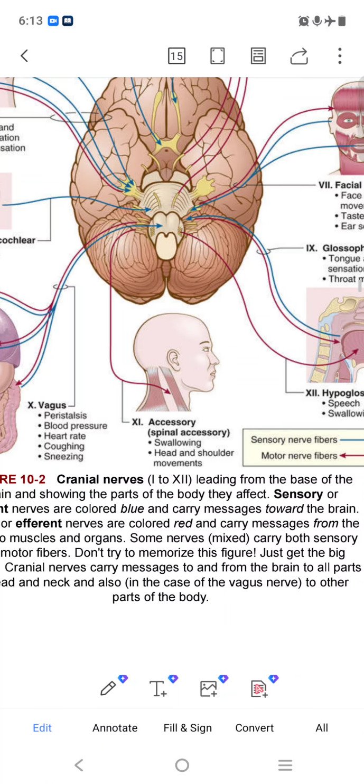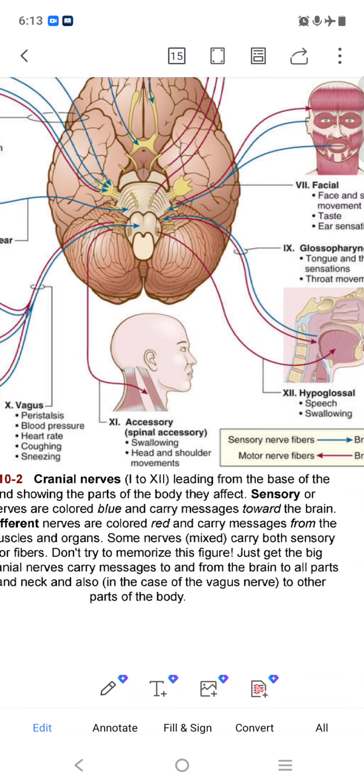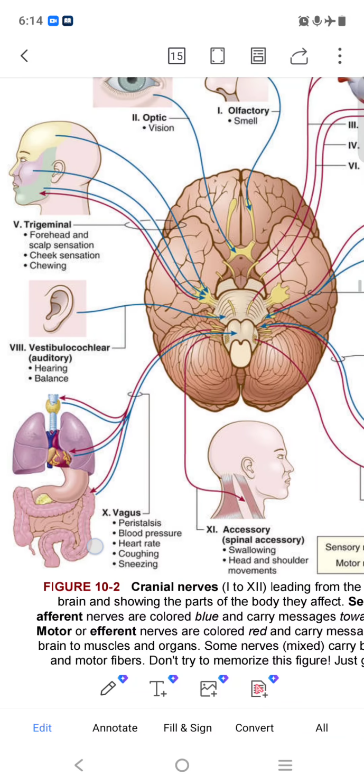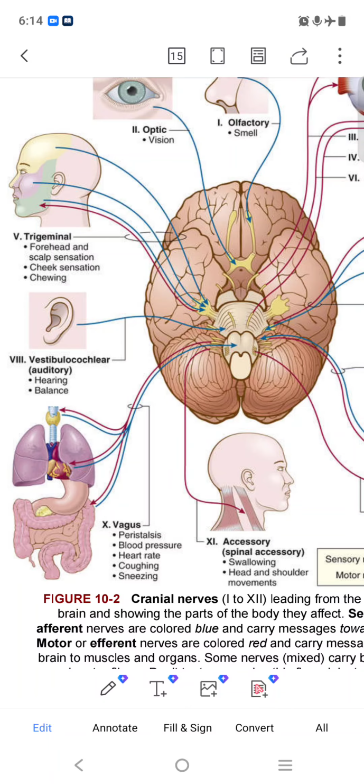This comes from here: the spinal accessory. It handles swallowing, head and shoulder movements that come from here in our brain. Then the vagus provides peristalsis, thought, blood pressure, heart rate, coughing, and sneezing. That is handled from this part of our brain.